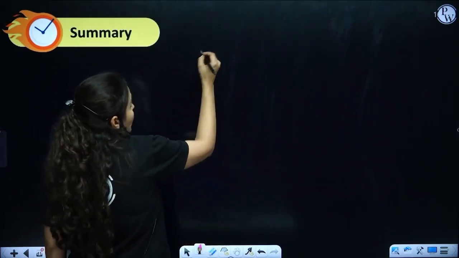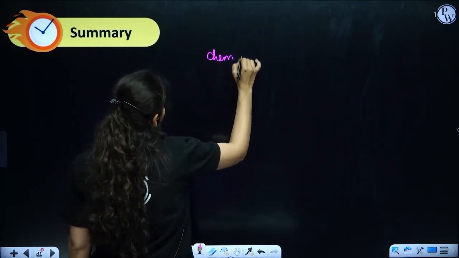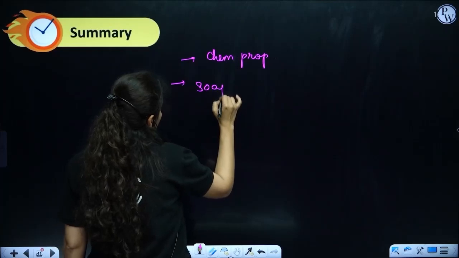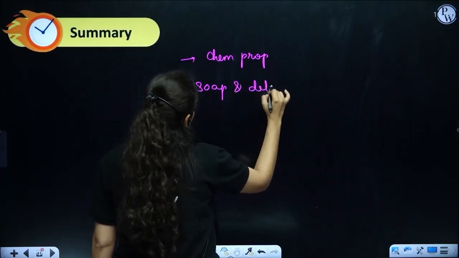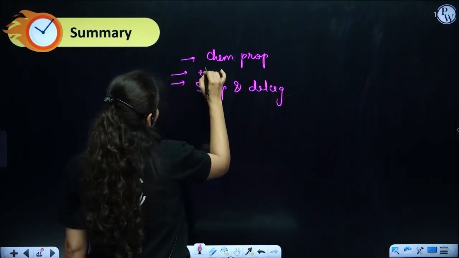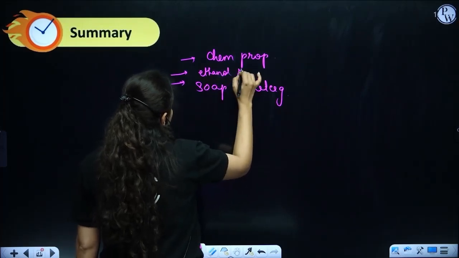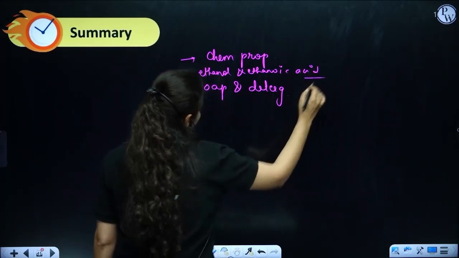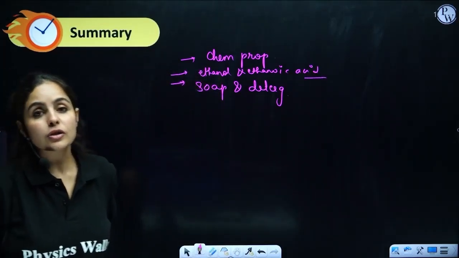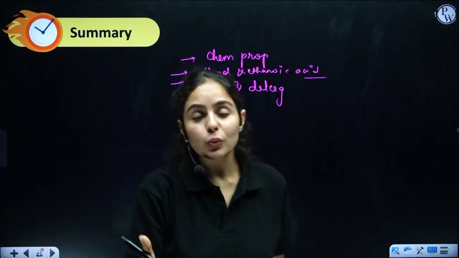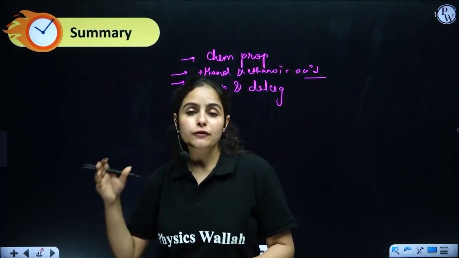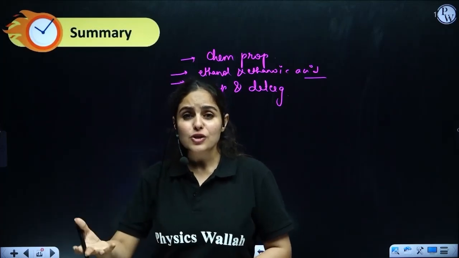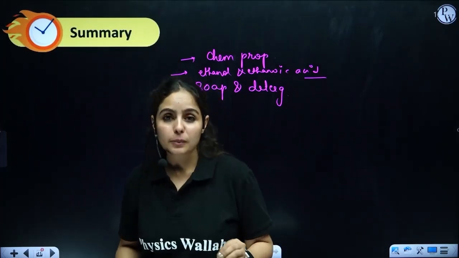Right? So, what we have learned today is all the chemical properties of carbon and its compounds. Along with that, we have also completed soaps and detergents, and we have also covered ethanol and ethanoic acid. The very important ones are the esterification reaction, the dehydration reaction, and the conversion of vegetable oil into vanaspati ghee, which is an addition reaction. Those are very, very important, right?